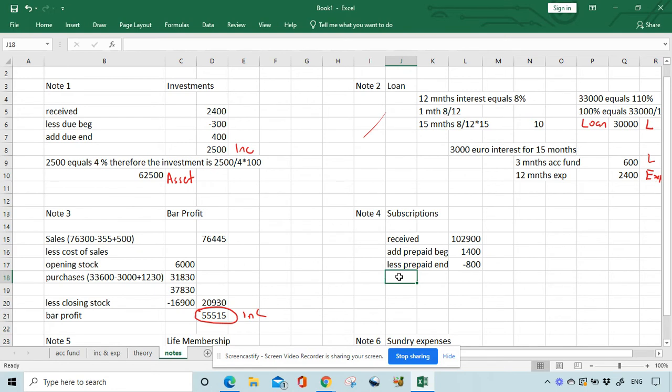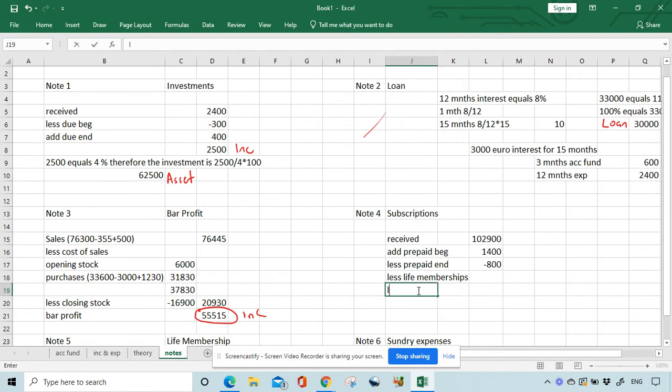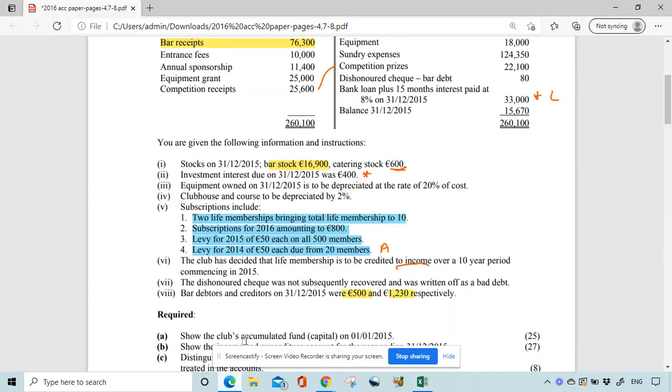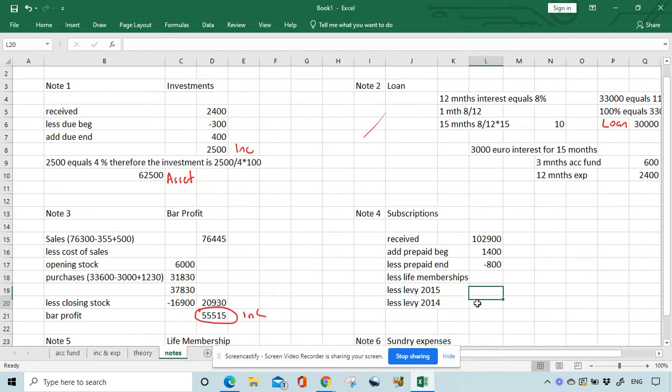Other things are going to be takeaway as well. I'll come to the life membership. So it's going to be less life membership. It's going to be less levy for 2015. And it's going to be less levy for 2014. So I'll do the levies first and then we'll look at the life membership. So 2015 levy, 50 times 500 is 25,000. 2014, 50 times 20, which is 1,000. So minus 1,000, minus 25,000.